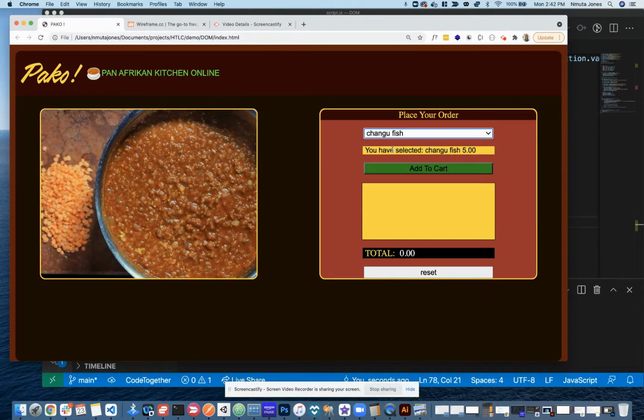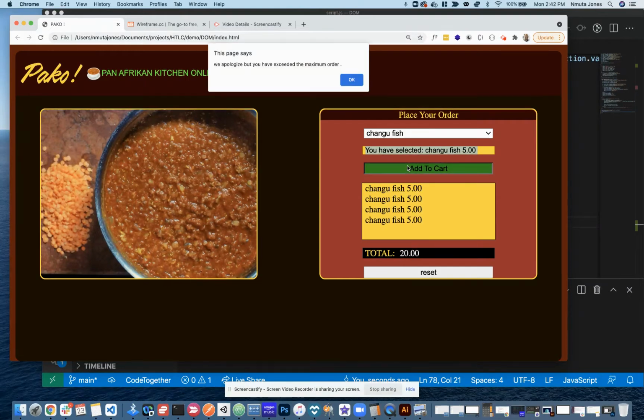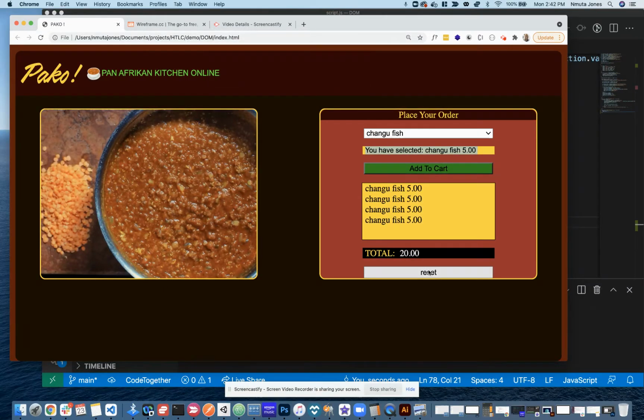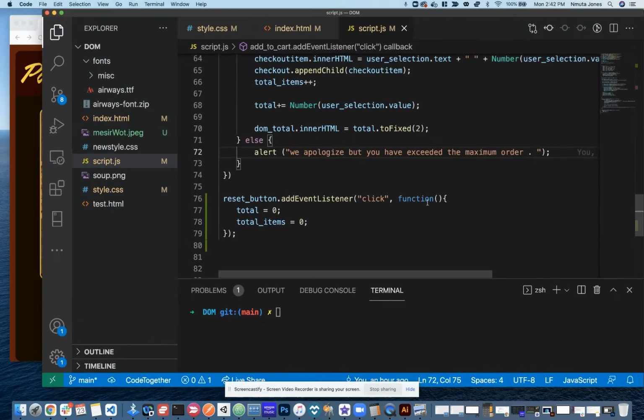That should work. So if we have a bunch of Changu fish and we reset, okay, so the total is now 0 and the total items are 0, but the DOM has not reset itself.